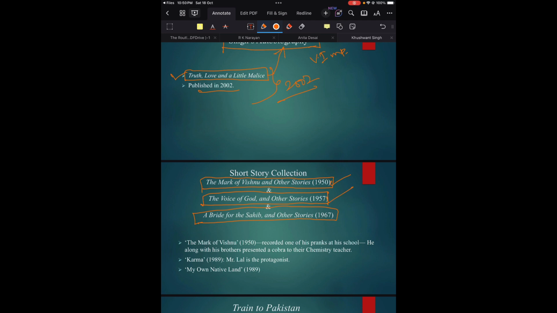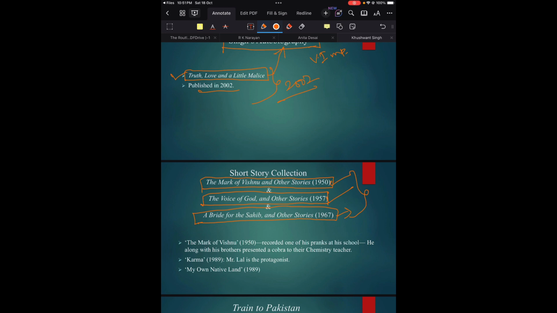And then the third, Bride for the Sahib and Other Stories, was published in the year 1967. Okay, so remember these names. See, in case of Khushwant Singh, just remember the names of his non-fiction works, of his short story collections, because you